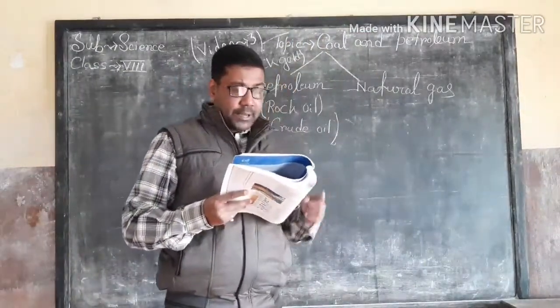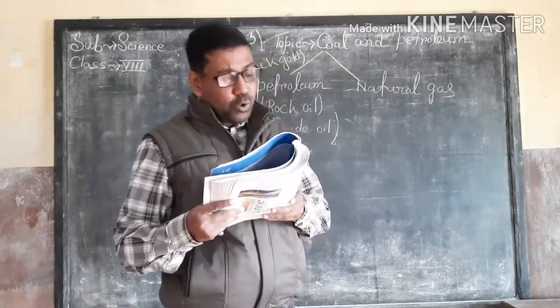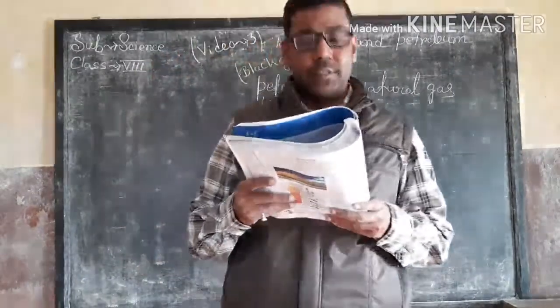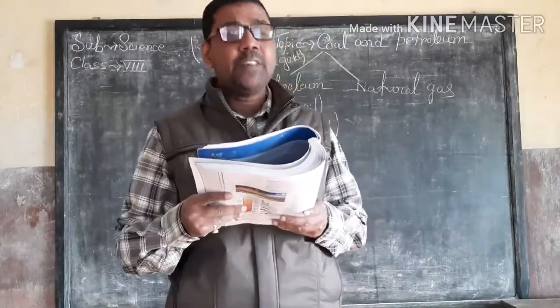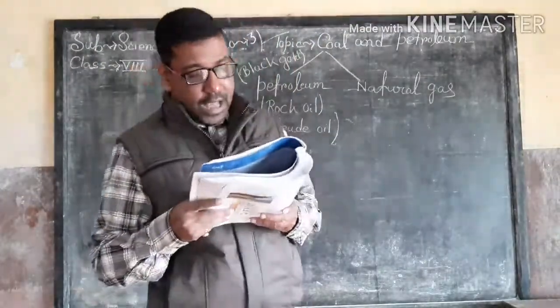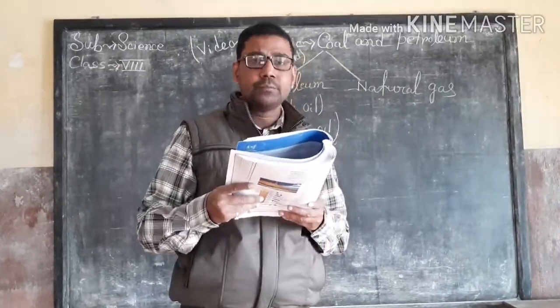It is found deep under the earth between two layers of impervious rocks, either above or along with the petroleum deposit, and it contains mainly methane and small amounts of gases like ethane, propane, butane.